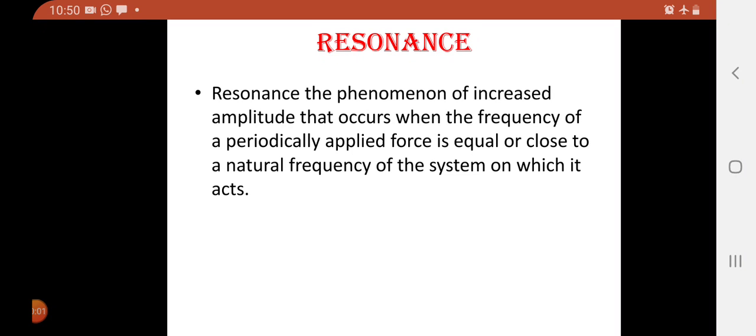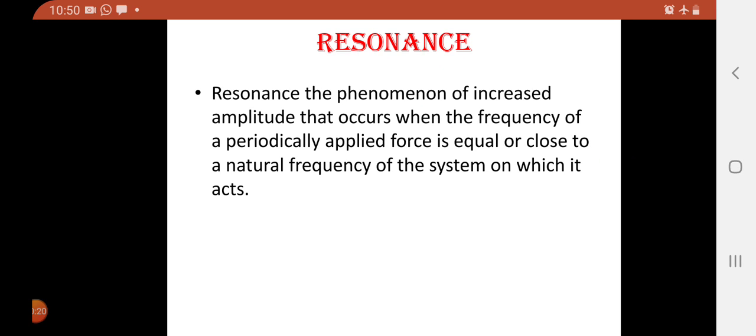Now the next concept is resonance. Now what is resonance? Resonance is the phenomenon of increased amplitude that occurs when the frequency of a periodically applied force is equal to or close to the natural frequency of the system on which it acts.